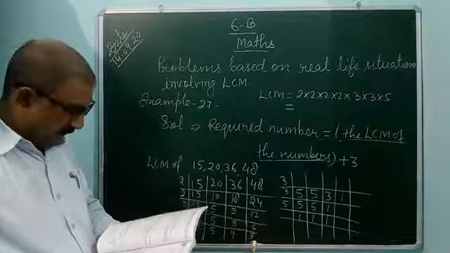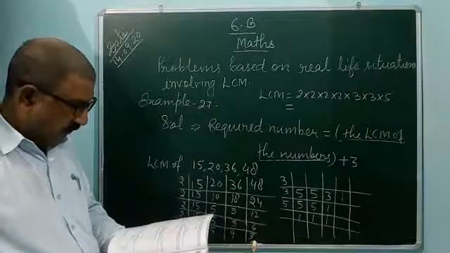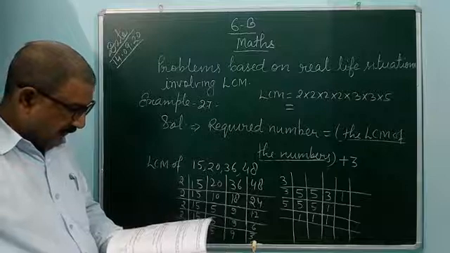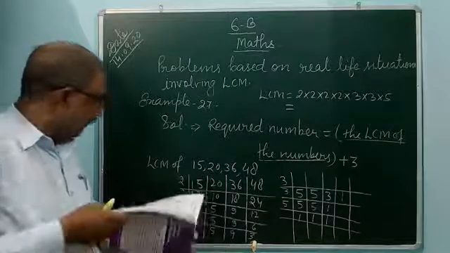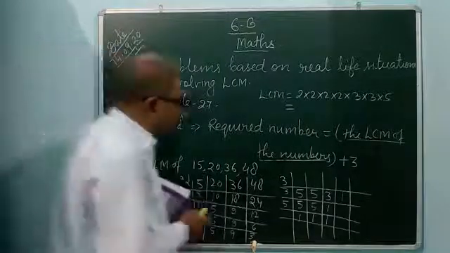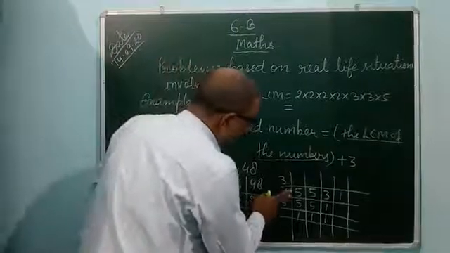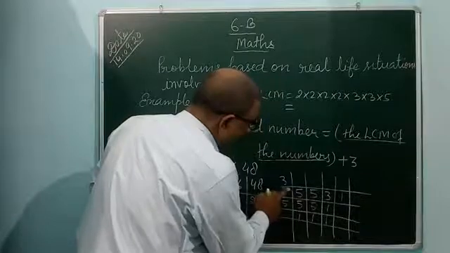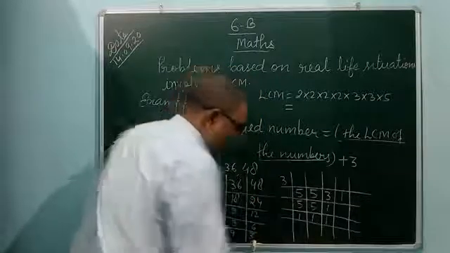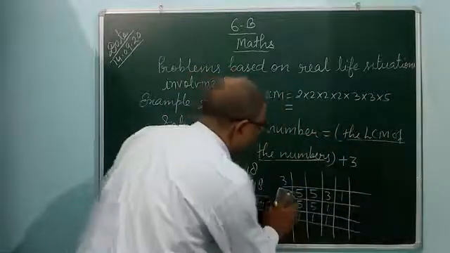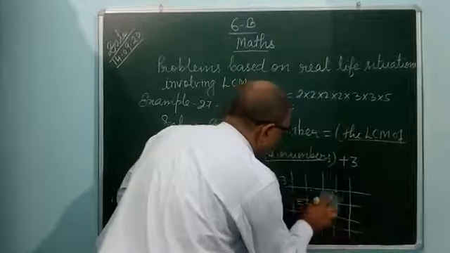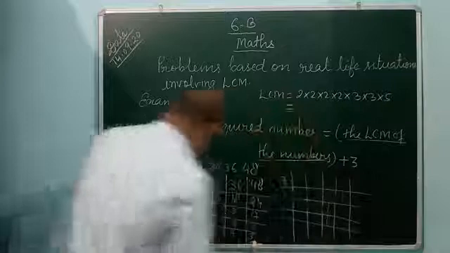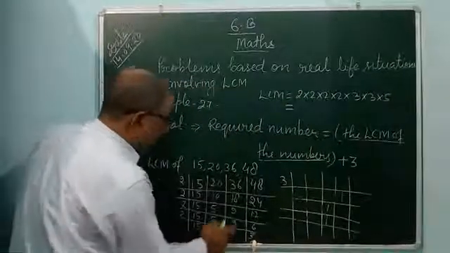And after that, 3 and 5 here. 3, how many times can you write? You can write it only one time here. Then here you have 15, 5, 9 and 3.